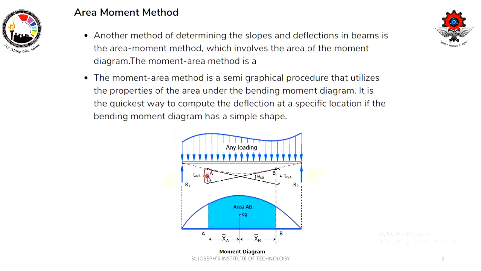But compared to the double integration method or Macaulay's method, the area moment method is somewhat better and easily computed, right? It is also called a semi-graphical method, because we use the bending moment diagram for calculating the slope and deflection, right?